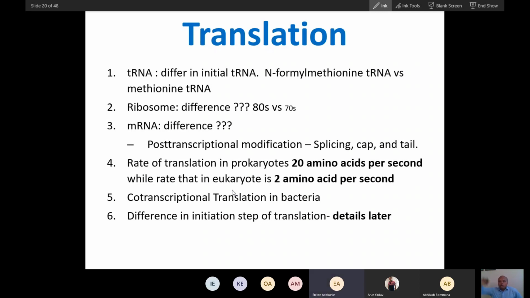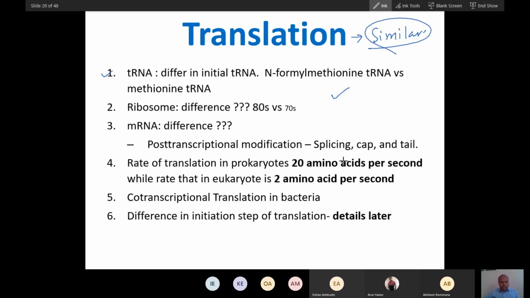Next class we will talk about the translation process. We start with the differences between translation in bacteria and eukaryotes, prokaryote and eukaryote. Actually, many of the processes are similar, as we have seen with transcription. They are very similar, only different in complexity. Same here, eukaryotic and prokaryotic translation differ more in complexity.